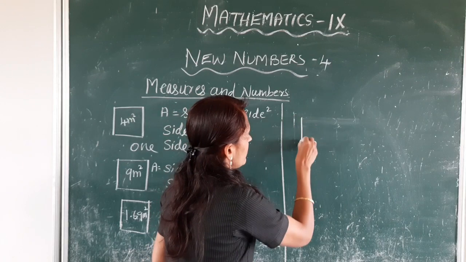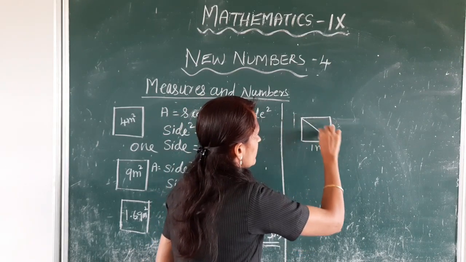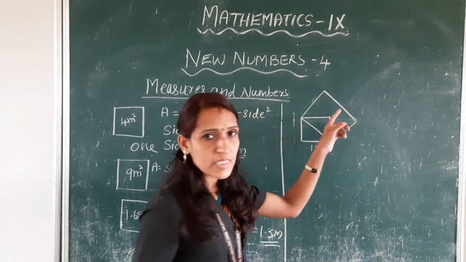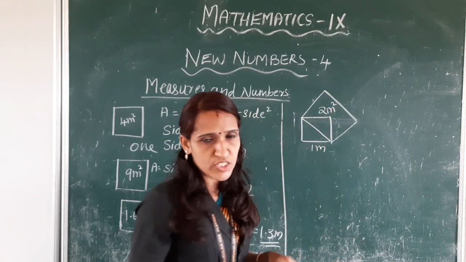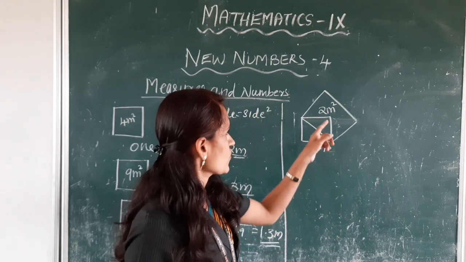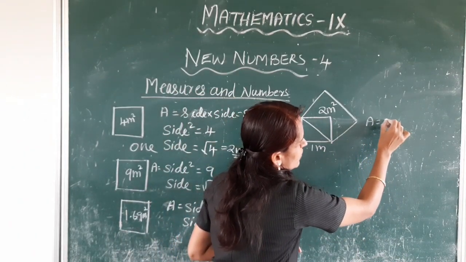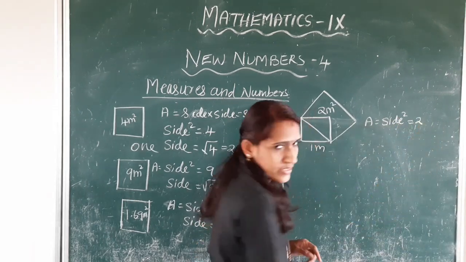Right? In the same way, 1 meter. This large square area is double, 2 meter square. So here area is equal to side square is equal to 2 meter square.